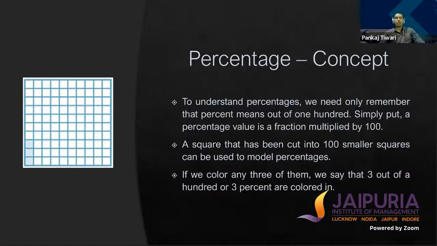So here I will talk about the concept of percentage. To understand percentages, we need only remember that percentage means out of 100. Simply put, a percentage value is a fraction multiplied by 100. A square that has been cut into 100 small squares can be used to model percentage. Here I have taken a square of 100 small squares, and I have shaded 3 small boxes. We can say that 3 out of 100, or 3%, are colored in.